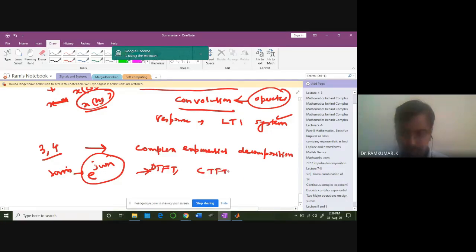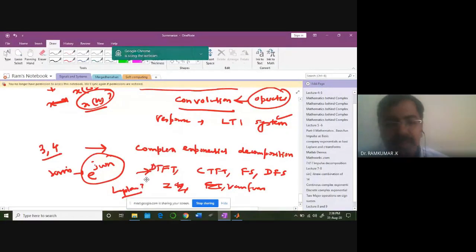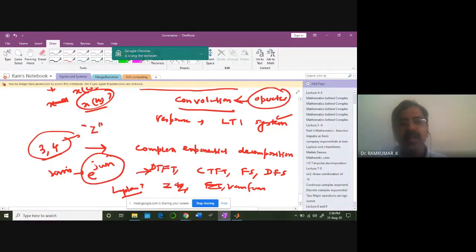Discrete time Fourier transform, continuous time Fourier transform, Fourier series for periodic waveforms, discrete Fourier series for periodic waveforms, and then the Z transform, complex exponential for Z transform. Okay, these are all the things you'll be learning. Laplace you will not be learning. So with that, we'll be finishing off all 4 units. The last topic is the Z transform.